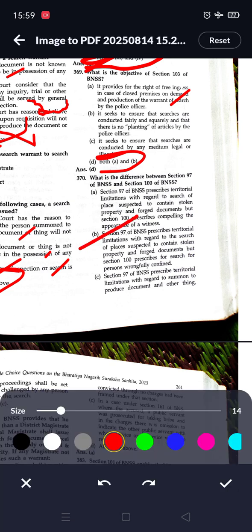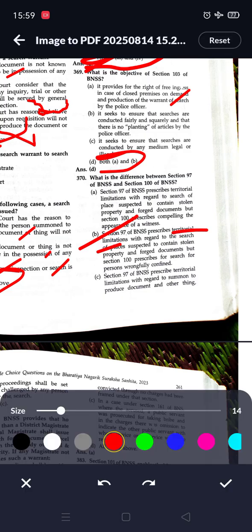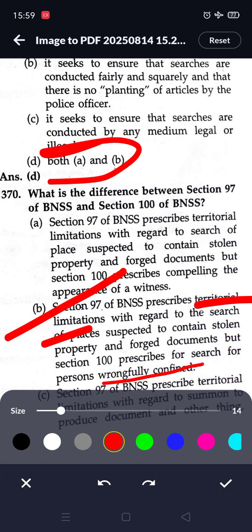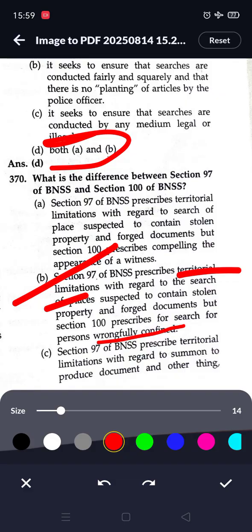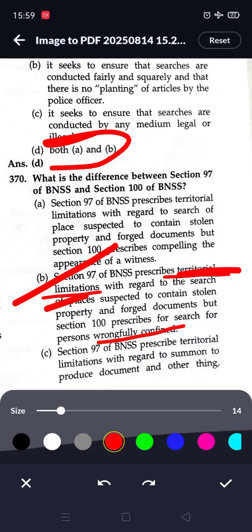Firstly, section 97 of BNSS prescribes territorial limitations with regard to search of places suspected to contain stolen property and forged documents, but section 100 prescribes for the search for wrongfully confined persons. Remember, 97 prescribes territorial limitations, whereas 100 prescribes for wrongfully confined persons.